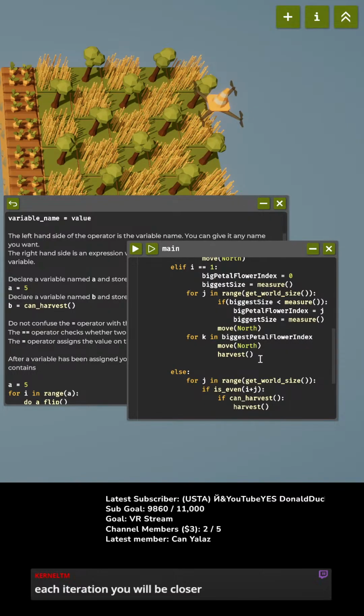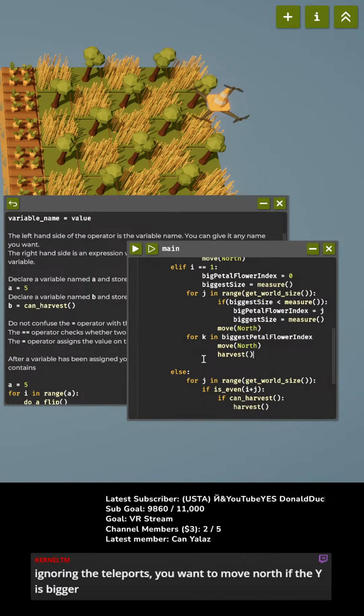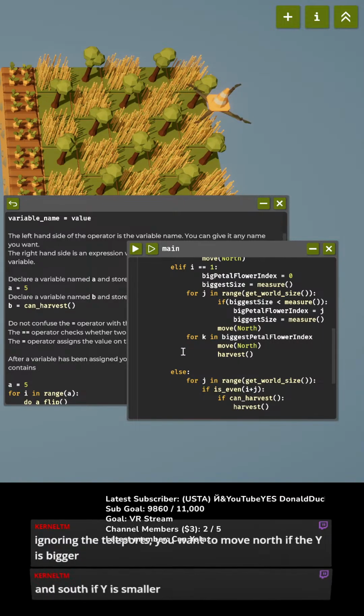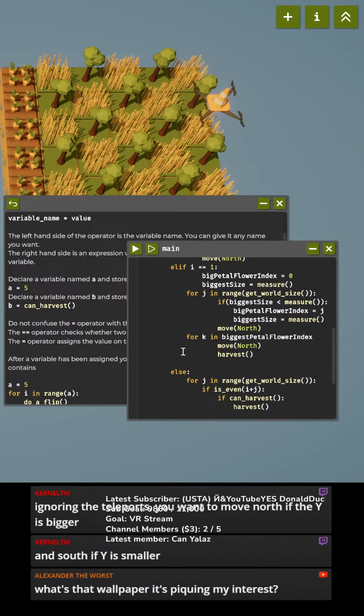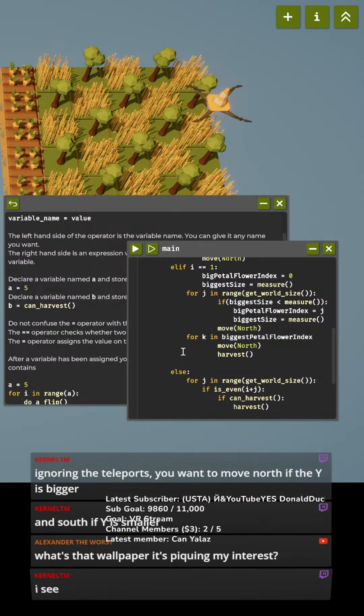Although, apparently, I have an error in my code block for the statements. Well, I could figure it out. I want to move north if Y is bigger and south if Y is smaller. Okay, yeah, what I was doing is, all the flowers are in the same line, so I was just gonna loop through the line, check and see which one's biggest, and then go back to that spot. That was how I was planning to solve it.